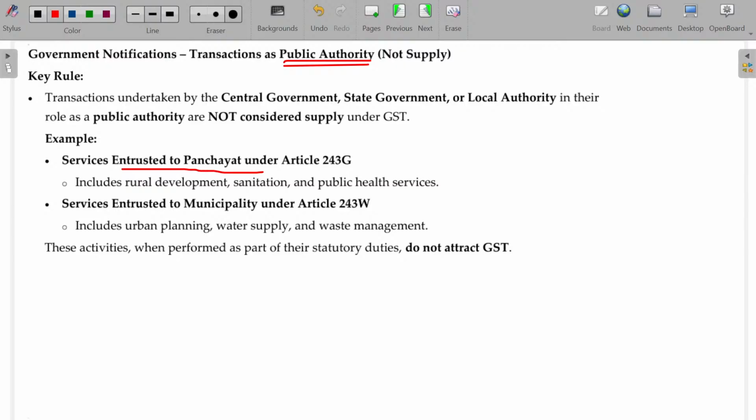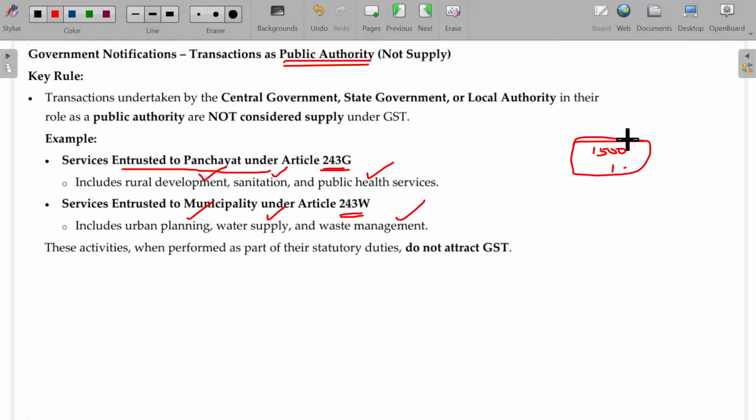Services entrusted to Panchayat under Article 243G, 243W: rural development, sanitation, public health services, urban planning, water supply, waste management. All the municipality, what do they do? They come for the daily cleaning and sewerage. For that they will levy some tax. They are doing all these things as a public authority. So, sir, cleaning done, for this you have to pay me 1,500 rupees: cleaning tax, sewerage tax, water tax, property tax. You understand? For that, pay GST?